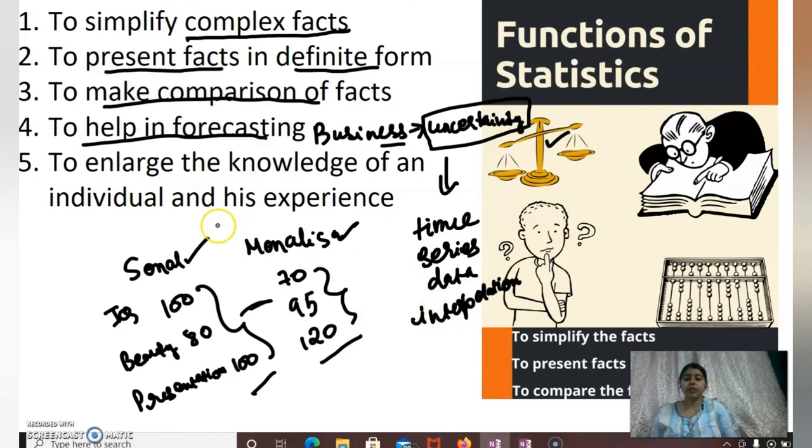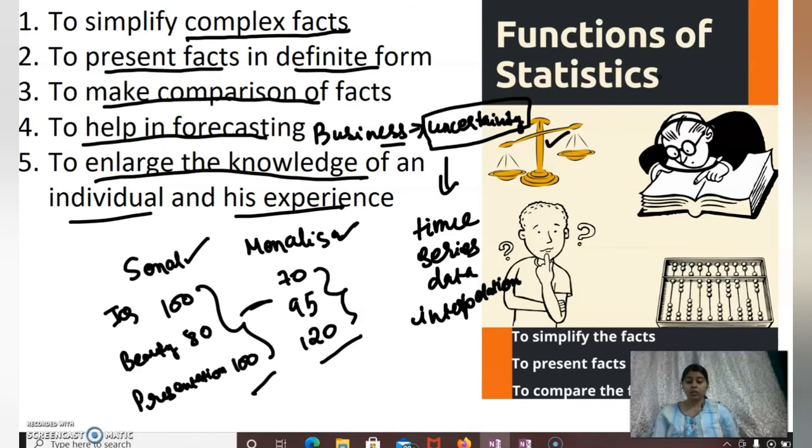Next is to enlarge the knowledge of an individual and his experience. A person is enlarging his individual knowledge, and he is experiencing some new facts when using the statistical tools.